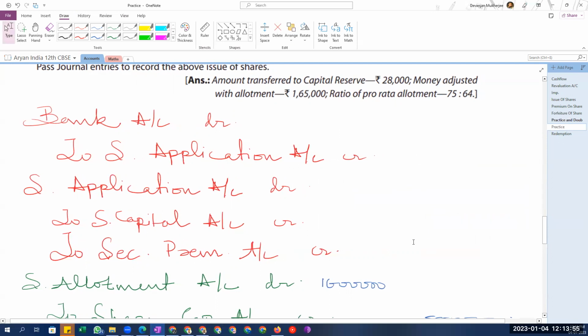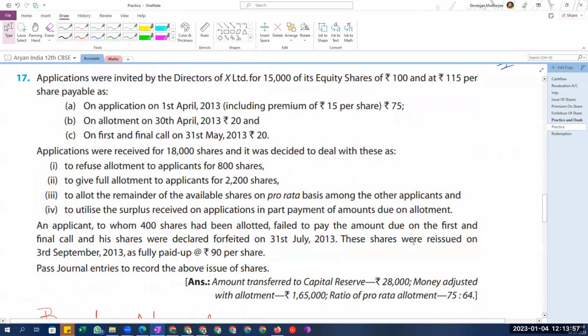Okay. Clear? So then in the bank account, you will get the full amount, which you will transfer into the application. Then during the next entry, which is application to capital, there you will realize, oh, I have got an extra money for the premium, and there you will sort it into the premium and the capital. Okay. So here premium being 15, so then the capital will be 50.